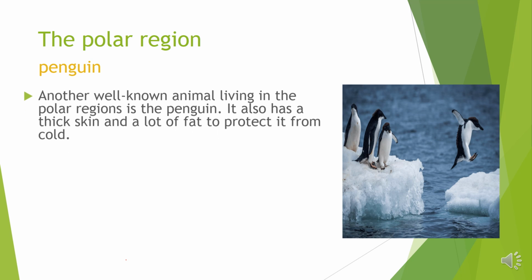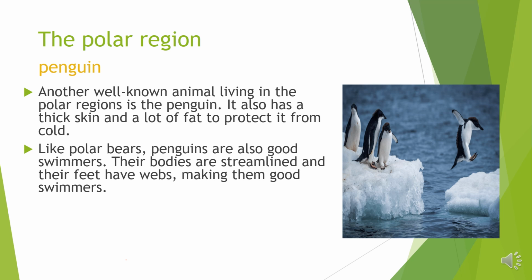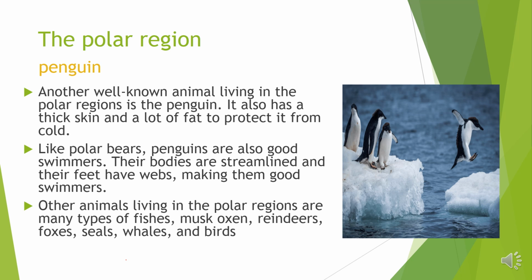Penguins. Another well-known animal living in the polar regions is the penguin. It also has a thick skin and a lot of fat to protect it from cold. Like polar bears, penguins are also good swimmers. Their bodies are streamlined and their feet have webs, making them good swimmers. Other animals living in the polar regions are many types of fishes, musk oxen, reindeers, foxes, seals, whales, and birds.